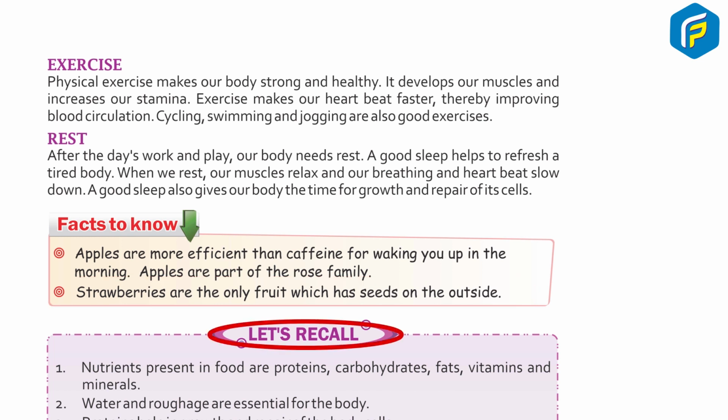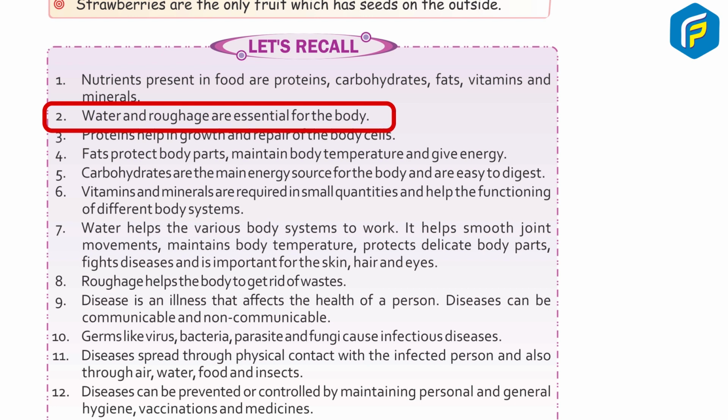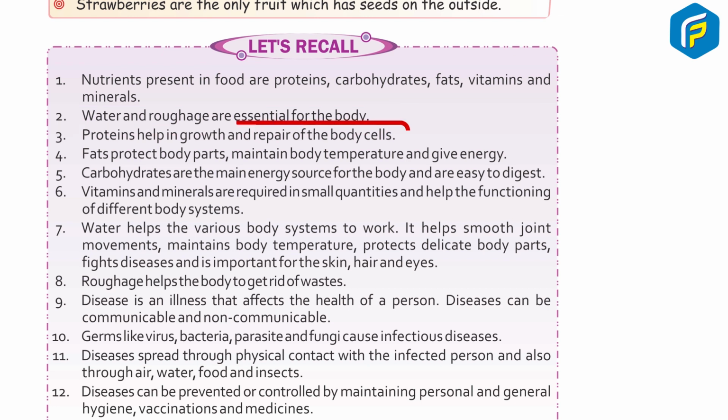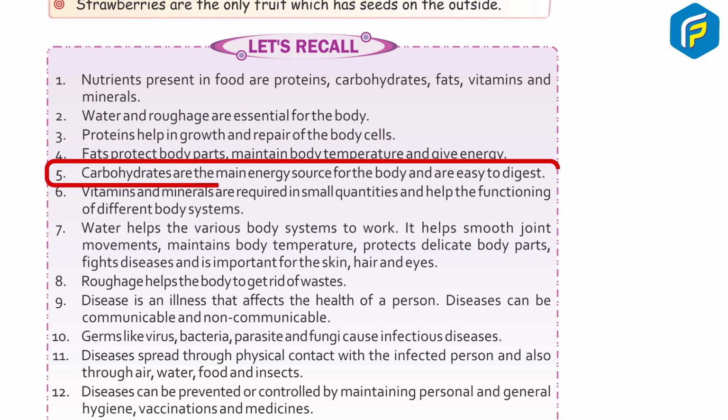Let's recall. 1. Nutrients present in food are proteins, carbohydrates, fats, vitamins and minerals. 2. Water and roughage are essential for the body. 3. Proteins help in growth and repair of the body cells. 4. Fats protect body parts, maintain body temperature and give energy. 5. Carbohydrates are the main energy source for the body and are easy to digest.